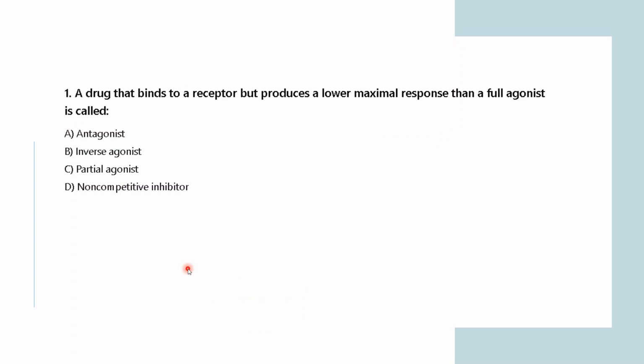So now coming back to the question, now you can answer it. A drug that binds to a receptor but produces a lower maximum response than a full agonist. So it is not producing the maximum response of a full agonist, but it is producing a lower maximum response, a medium response, after binding the receptor. So what are they? Antagonist, inverse agonist, partial agonist, or non-competitive inhibitor? What do you think now is the correct answer?